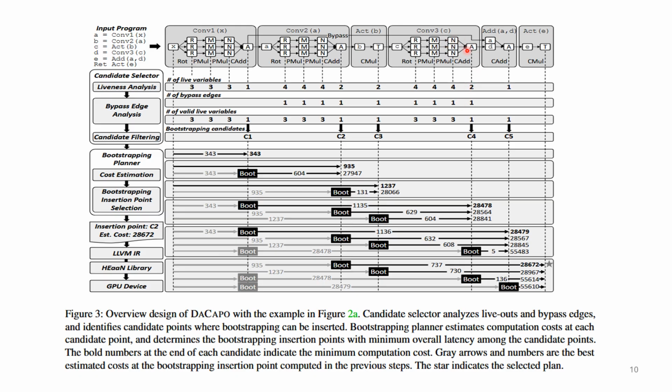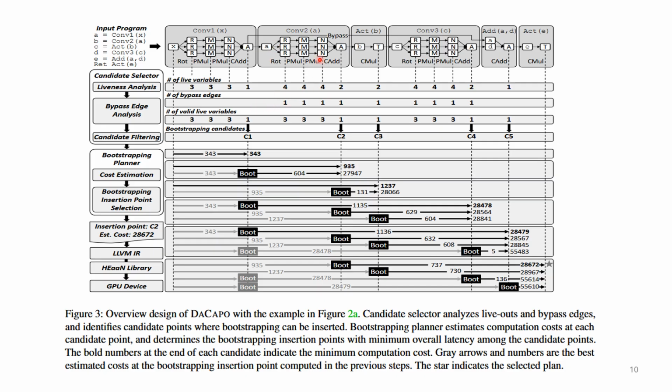And then finally, after this one, which is the long-lived ciphertext or bypass edge, it is not used for a long time until this point. So we have another 1. So as you can see, for a bypass edge operation, this one is 0 because we don't count them. Because as I told you before, the bypass edge has to be excluded to make it work.